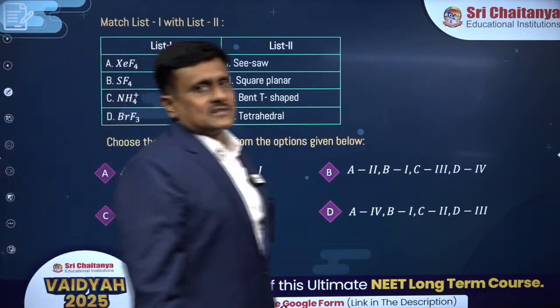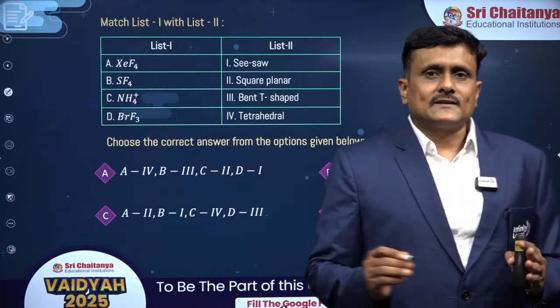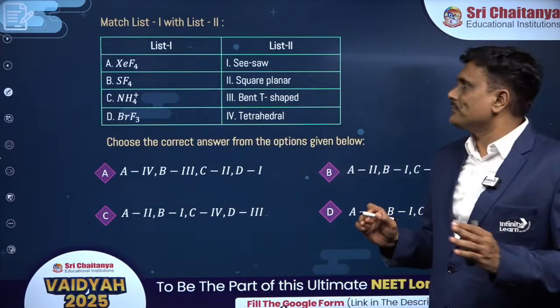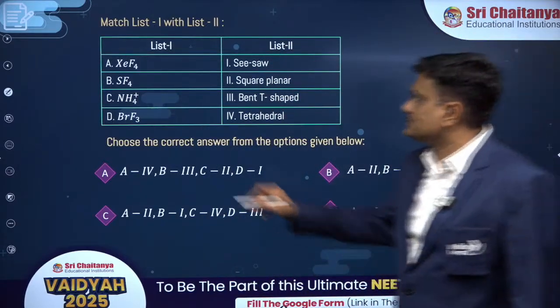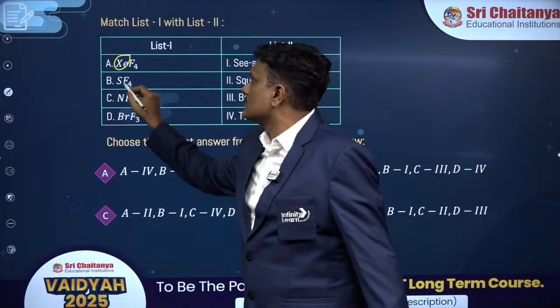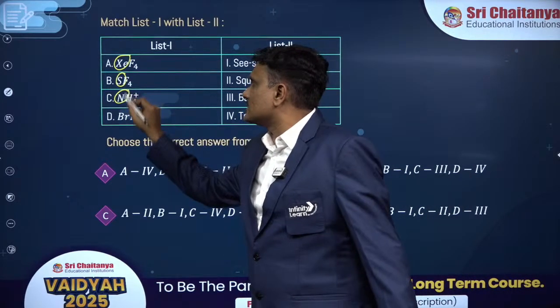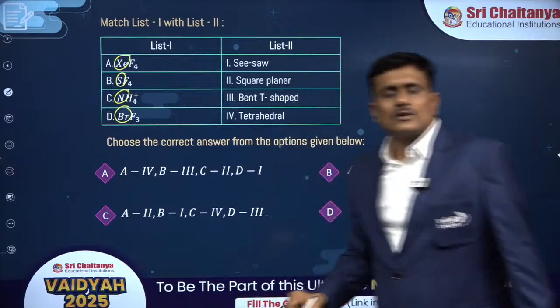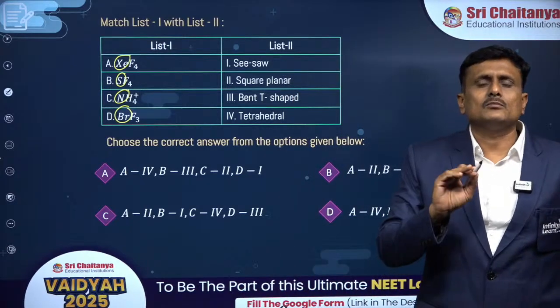Now let me explain the structures. How do we predict the structures, right? Now when you are given a compound, take the central atom. Central atom is the one which has more valency. Remember this. What is central atom? Central atom has more valency.